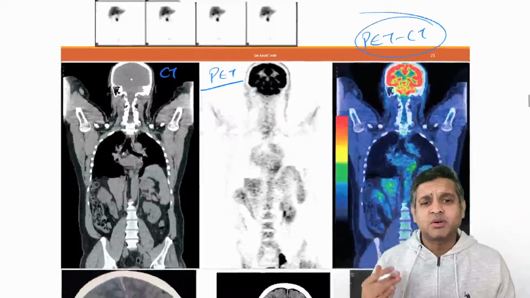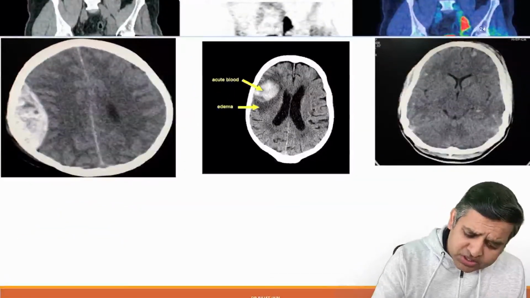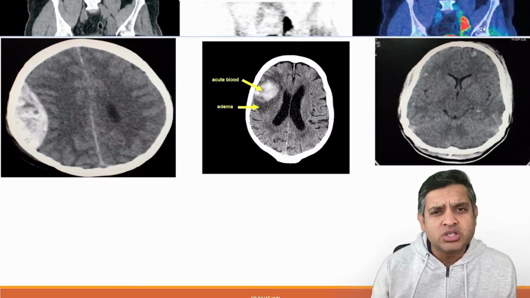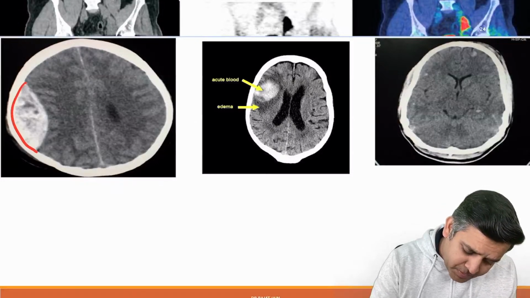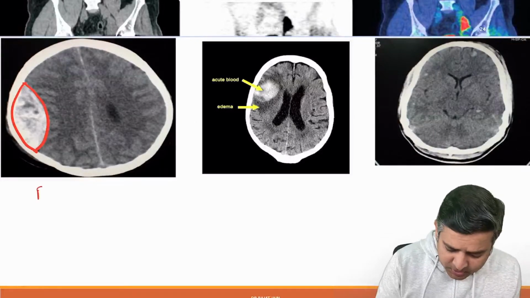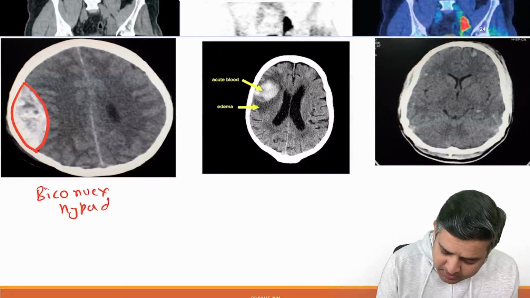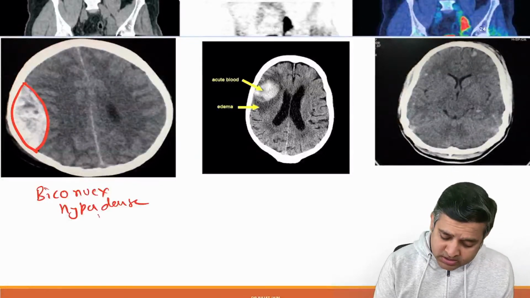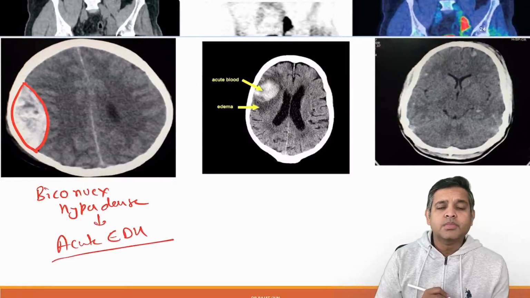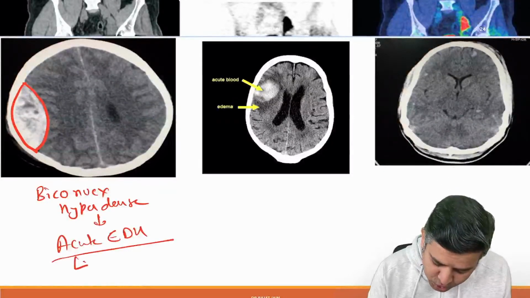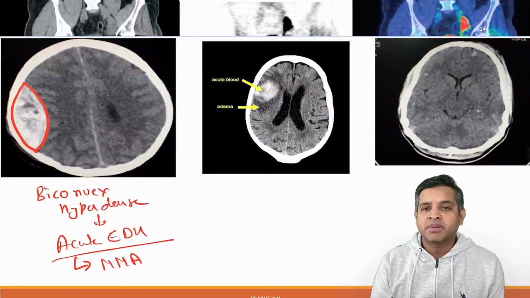Now, let us see some of the diseases which are straightforward questions in the paper. Now, if you see this image, which is a standard part of your paper, I have not seen any paper when this image is not going to be there. You see a biconvex hematoma, right? A biconvex hyperdense hematoma. What is your answer? Your answer is acute EDH. And what is the most common vessel involved? Middle meningeal artery. Middle meningeal artery.